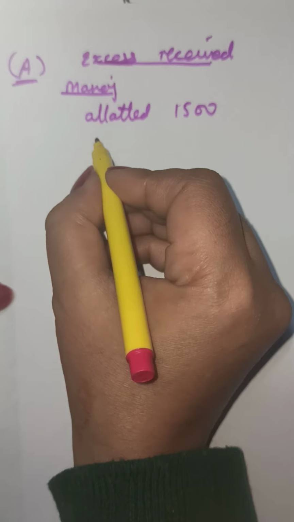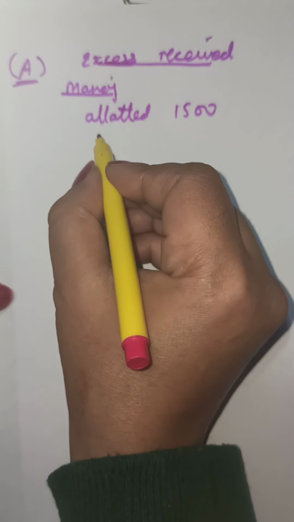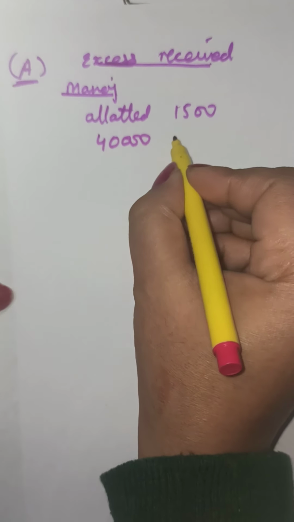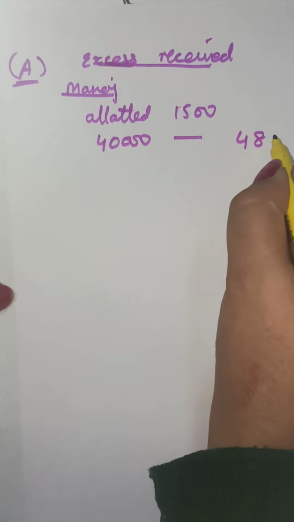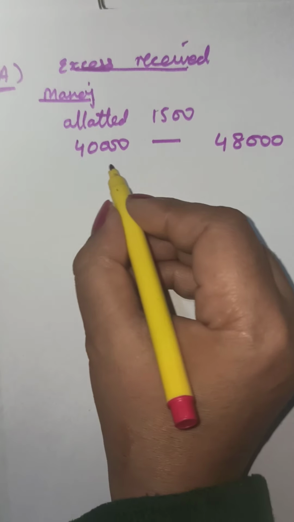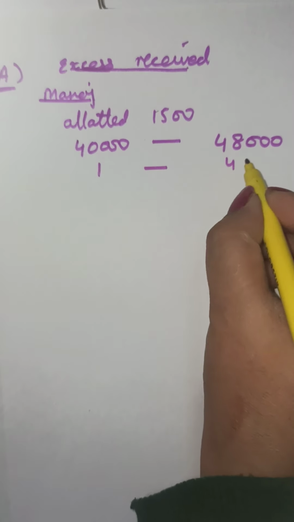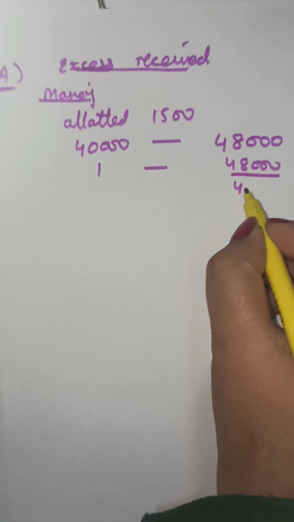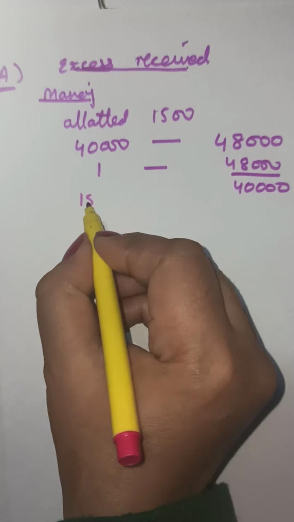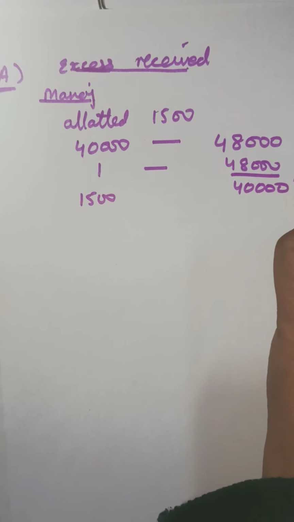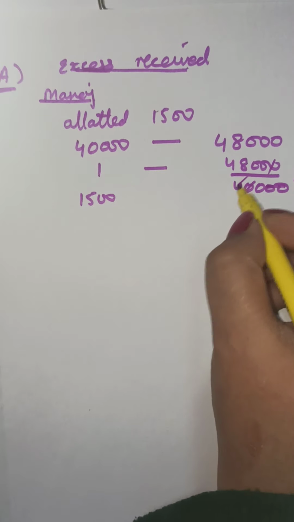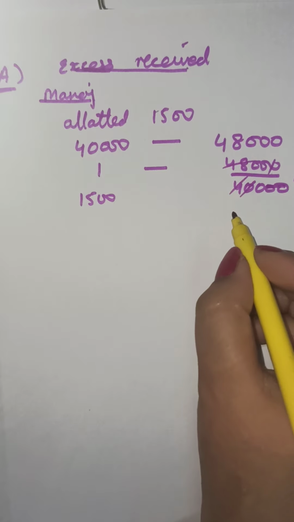If the shares allotted were 40,000, the shares applied were 48,000. This is very clearly given. The oversubscription rate is very clearly given to us in the question. So if allotted is 1, applied must have been 48,000 upon 40,000. If allotted are 1500, the applied will be this into 1500. So we cancel this and we come to know it comes to